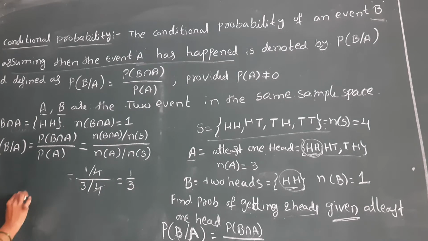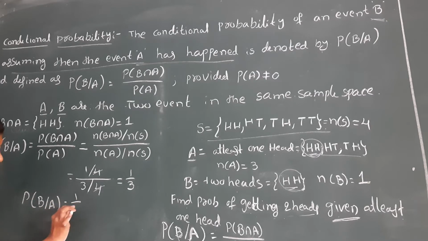Therefore, probability of B given A is 1 by 3. This is the conditional probability.